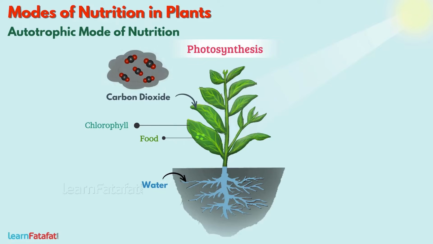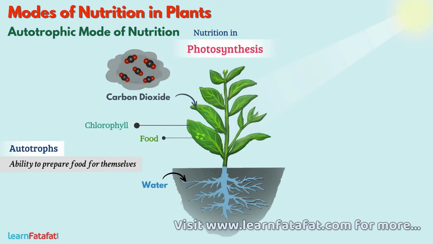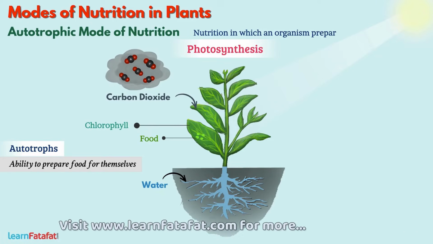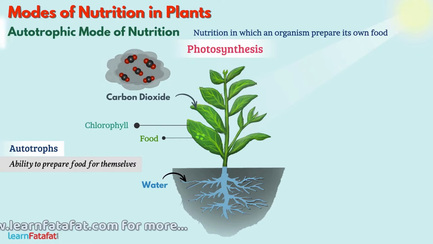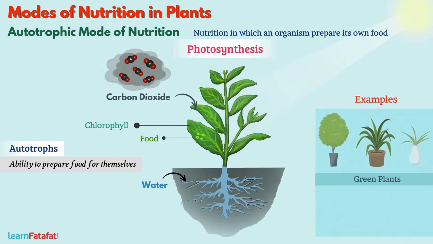That means green plants have ability to prepare food for themselves. Such plants are called autotrophs. The kind of nutrition in which an organism prepares its own food is called autotrophic mode of nutrition. Examples are all green plants, blue-green algae, etc.